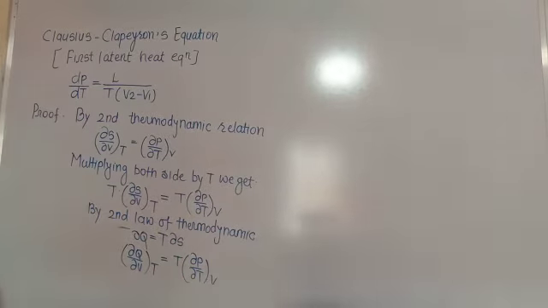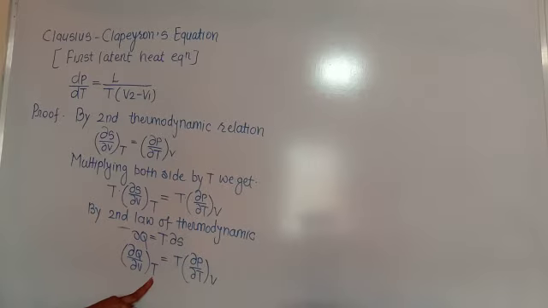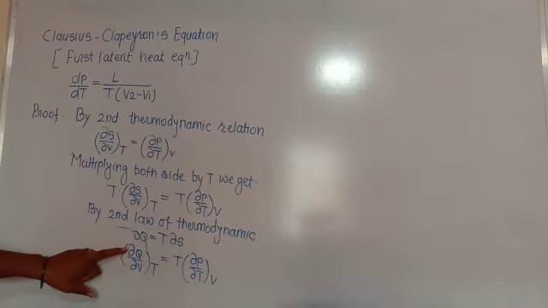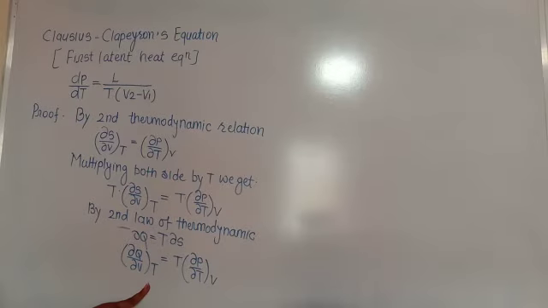Okay. This quantity del Q by del V at constant temperature represents the quantity of heat absorbed or liberated per unit change in volume. That means the quantity of heat absorbed or liberated per unit volume at constant temperature. As there is a change in volume due to the heat absorbed at constant temperature, the heat represents the latent heat used when the substance changes from solid to liquid.